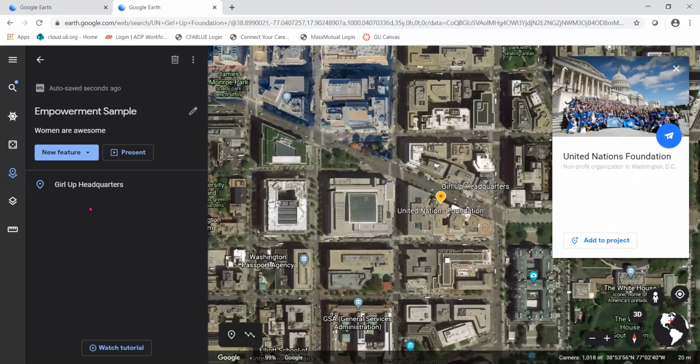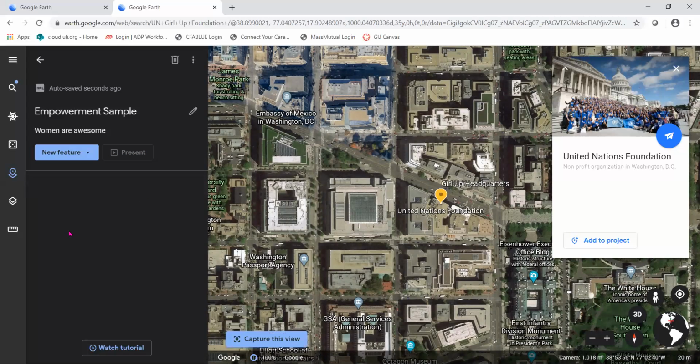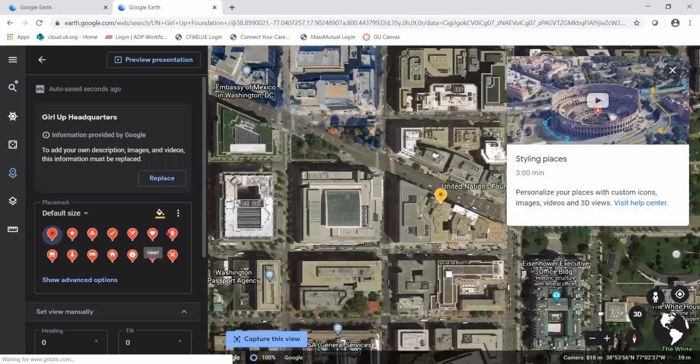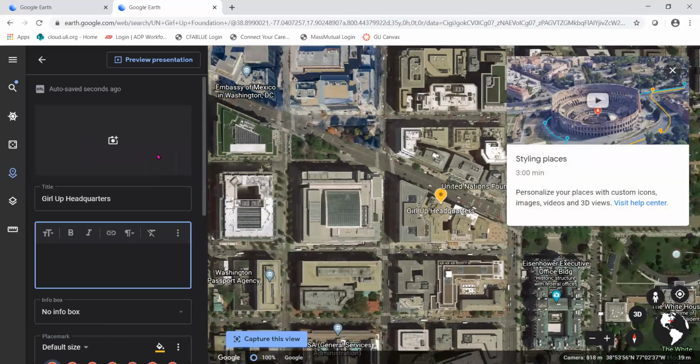Before I move on and find another location, I want to make sure that I say a little bit about this. I have a list of all the places that I've selected. I'm going to click the edit button. You can change this if you would like to another symbol, but I'm going to just leave it for right now. It lets you add your own description, images, and video. So I'm going to hit replace. I'm going to type my own description. This is a place where young women empower each other.